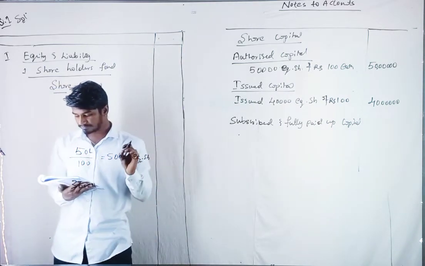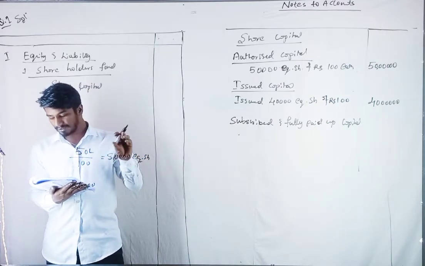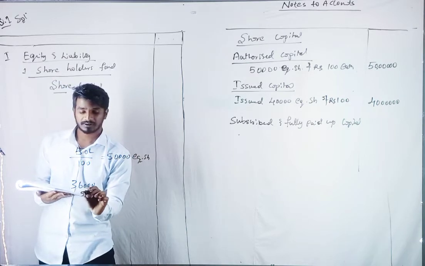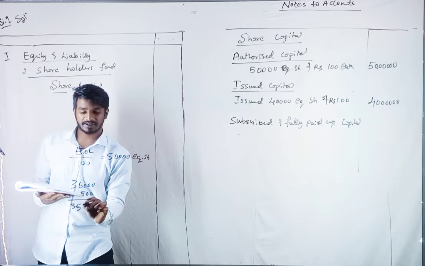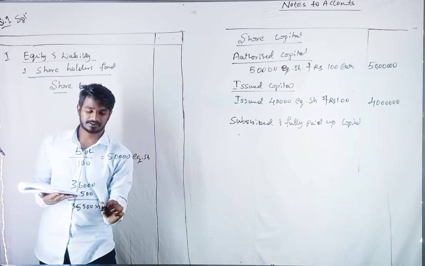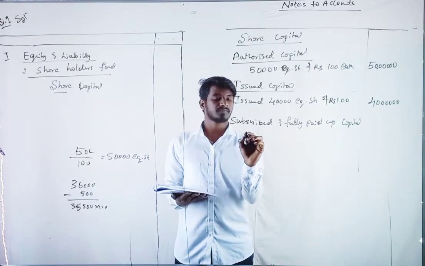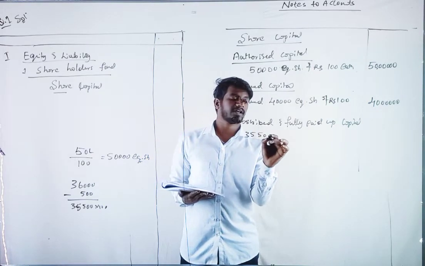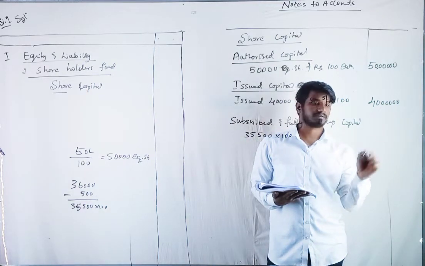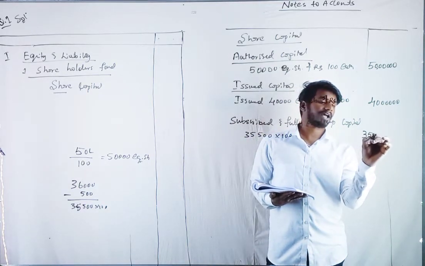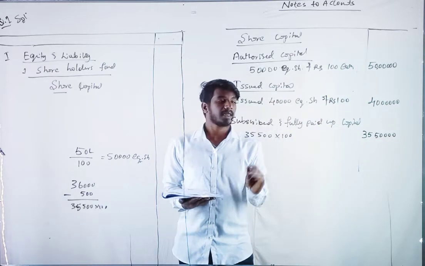Out of that, all calls were made and duly received except 500 shares. Except 500 shares means fully subscribed is 35,500 into 100, which is 35 lakh 50,000. Is that correct? Yes.